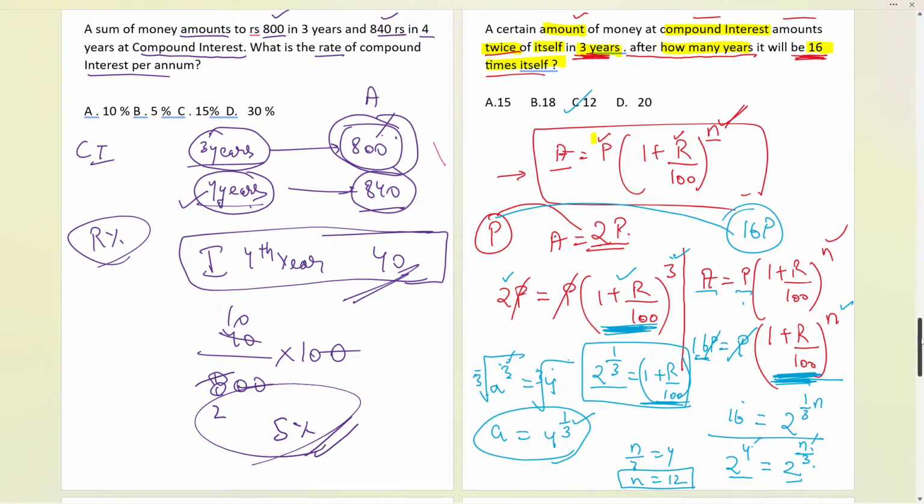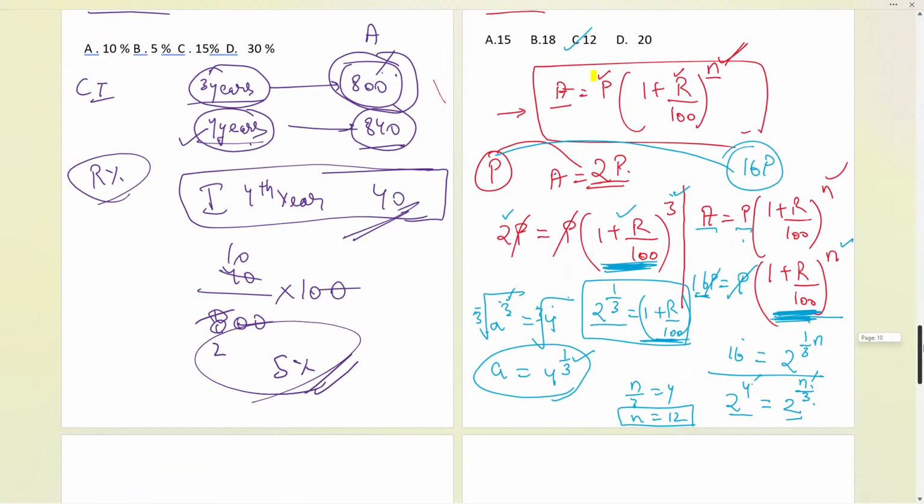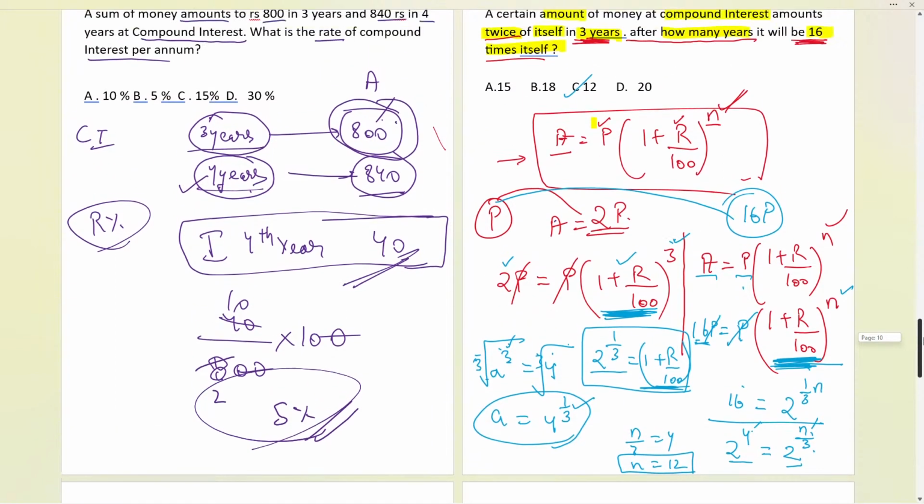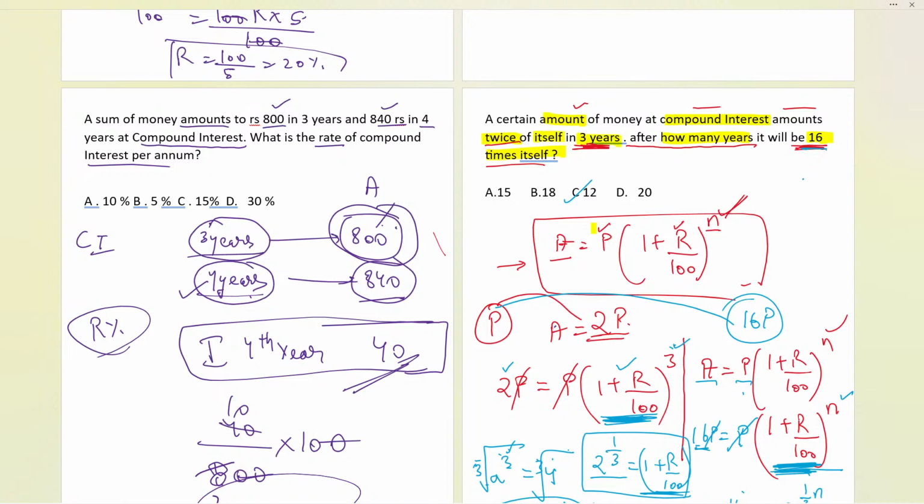Just by observing, can you observe and say that we are having the 16 as 2 raised to the power of 4? Now here it is getting twice in 3 years. Finally, that is the time given over here. Twice it became. So now it becomes 2 raised to the power 1. So now, if I say over here that time is 3 years. What is the time? Time is 3 years over here.